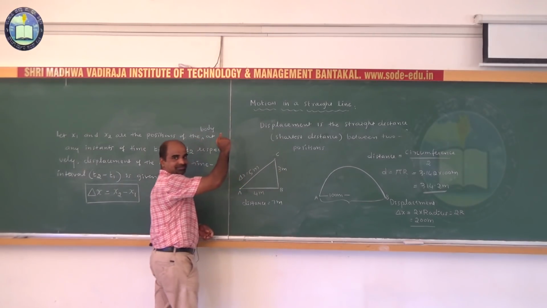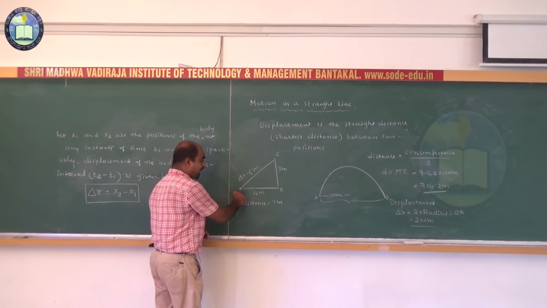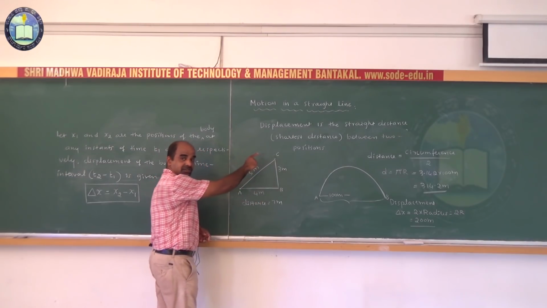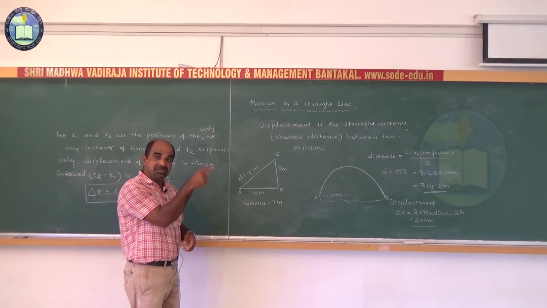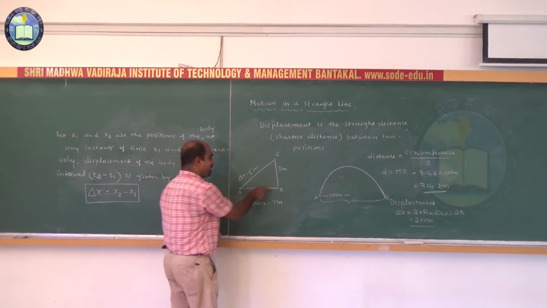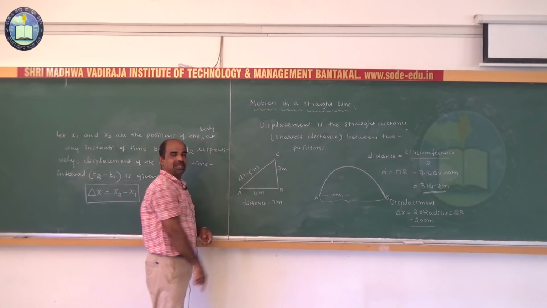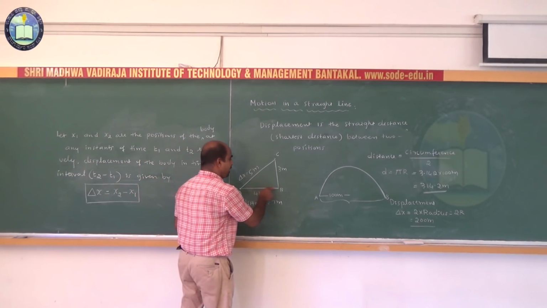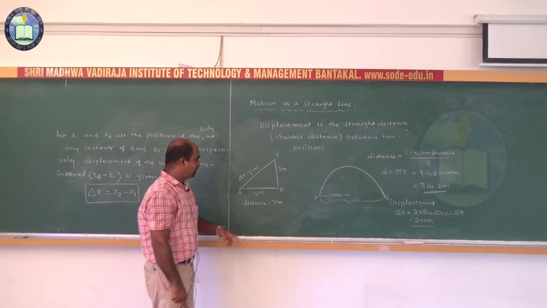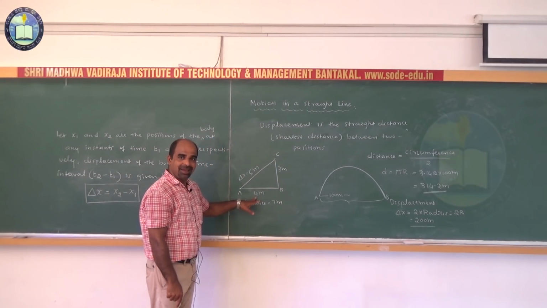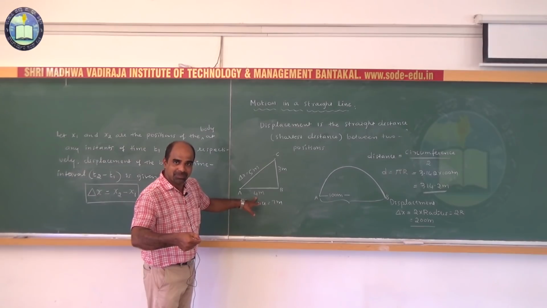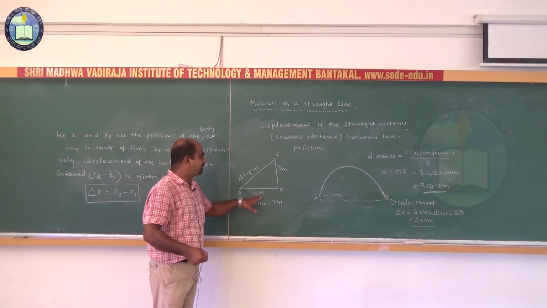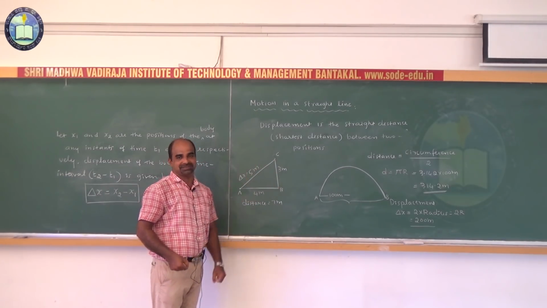The body reached the point C after traveling from A to B and from B to C. The actual path traversed from A to C is A to B and B to C. Therefore, distance is the actual length of the path traversed by a body. Therefore, 4 meters plus 3 meters, 7 meters.